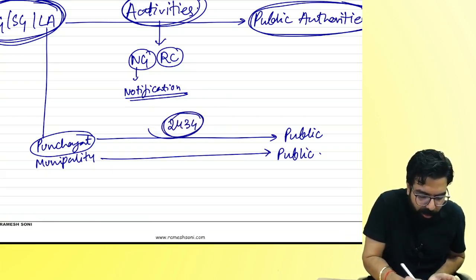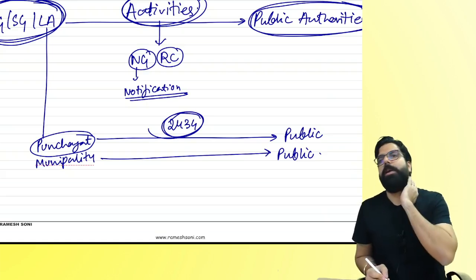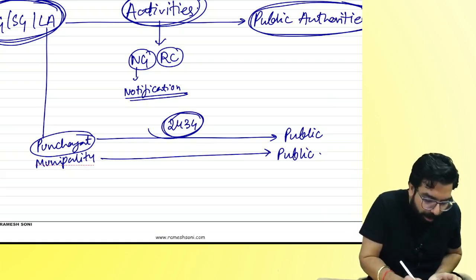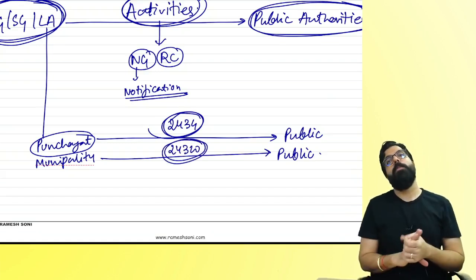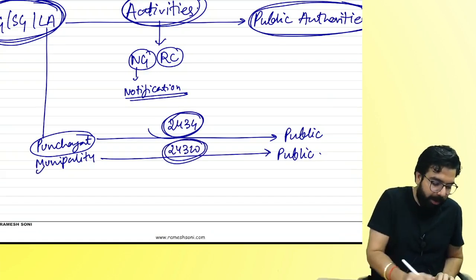Panchayat. And 243W says those activities which are to be done by whom? Municipality. M ka ulta is W.